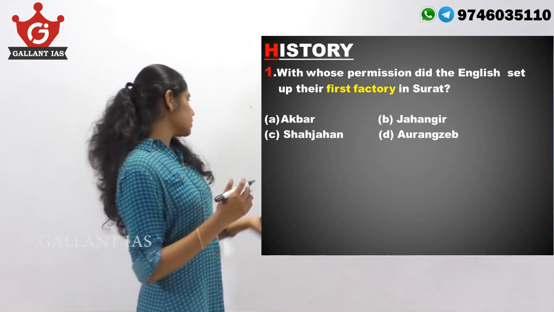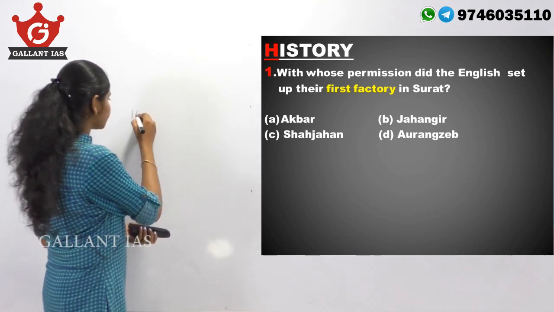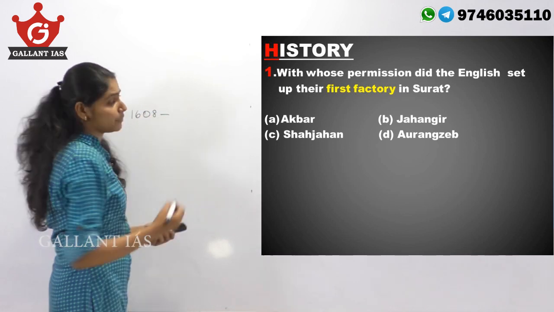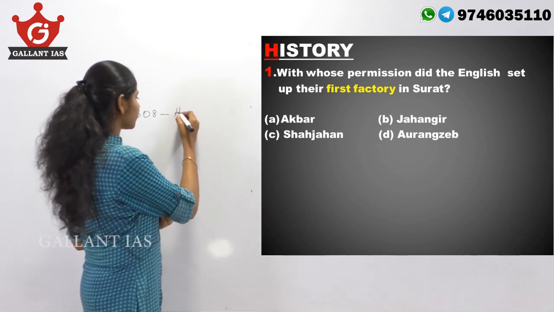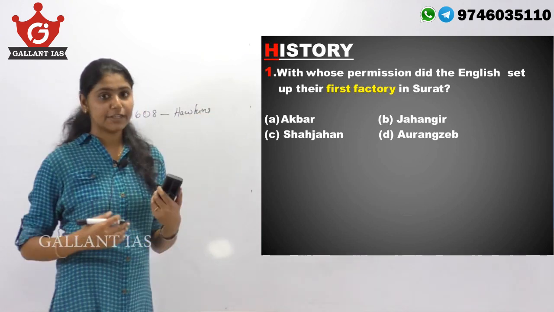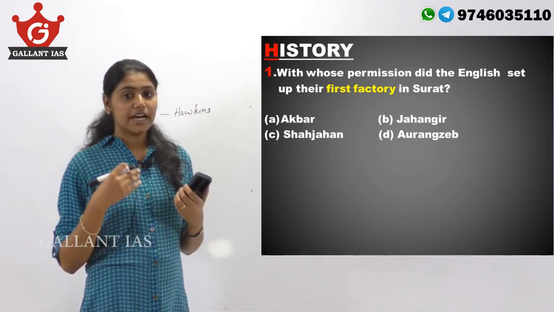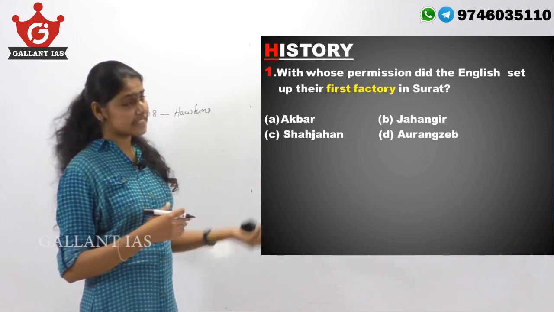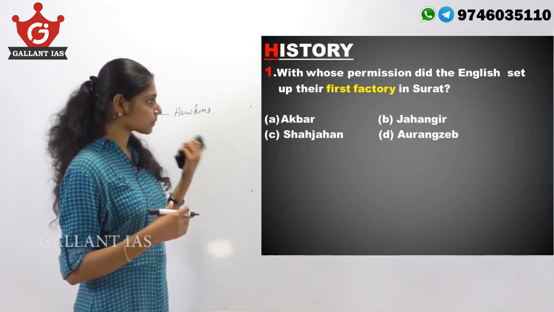So, it was in 1608 that Captain William Hawkins came to India with a letter from the King of England requesting permission to set up a factory in Surat.